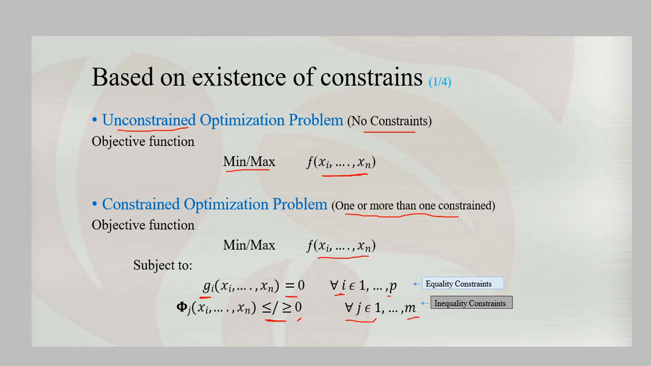So there are two optimization types based on the constraints. The first is the unconstrained optimization problem, where there is no constraint. The second is the constrained optimization problem, where we deal with two types of equations: equality constraints and inequality constraints.